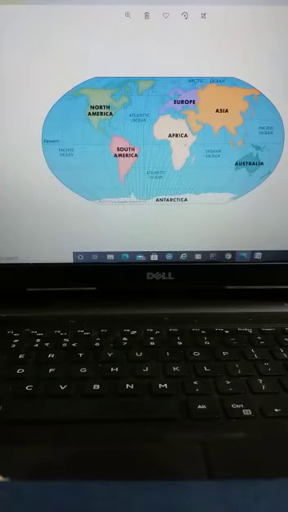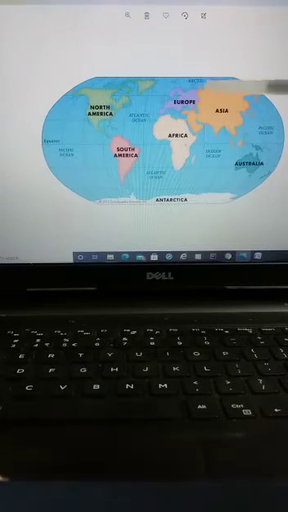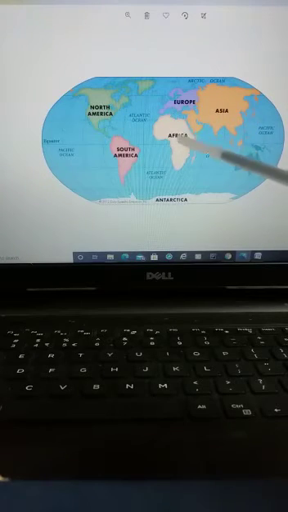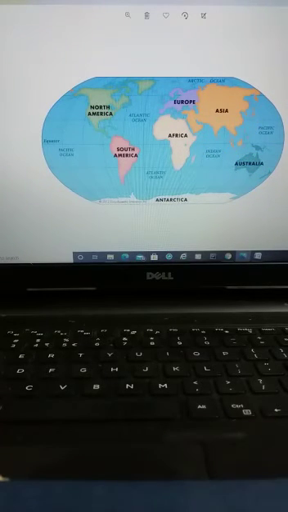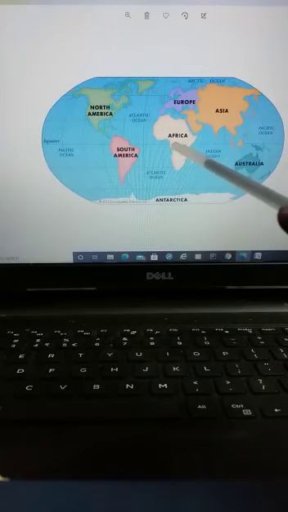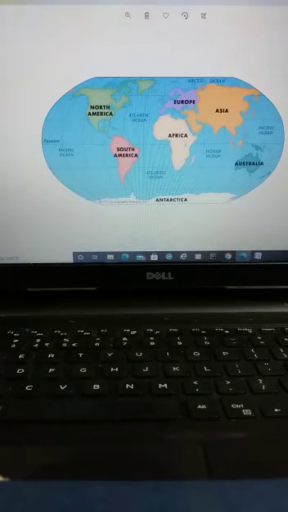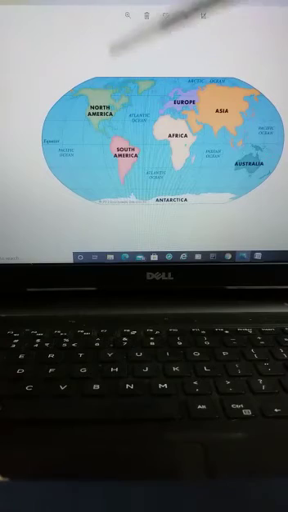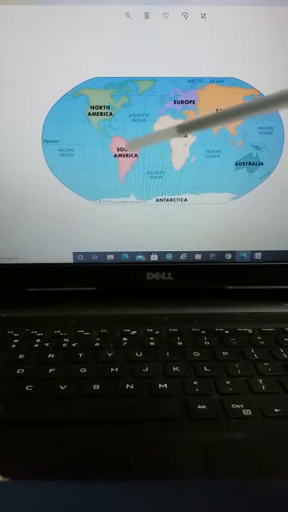Mount Kilimanjaro is the tallest mountain in Africa, and the longest river, the Nile, is also found here. These are very popular names, and all are present in this second largest continent, that is Africa.